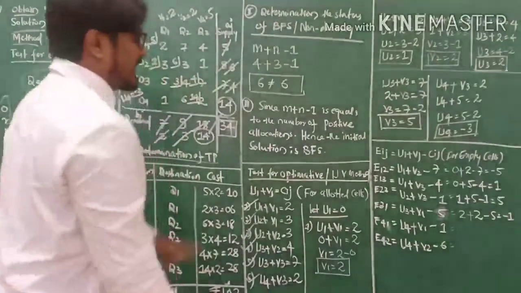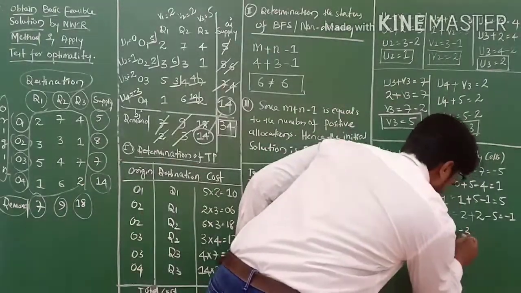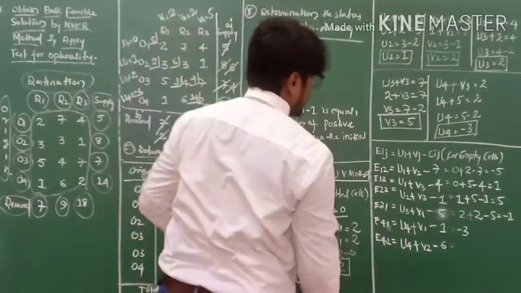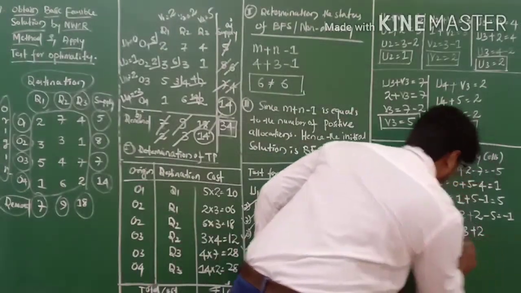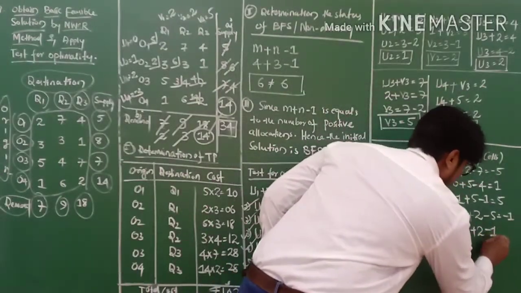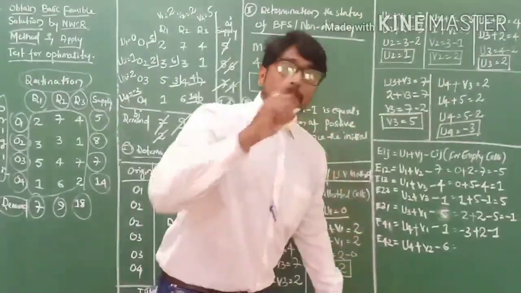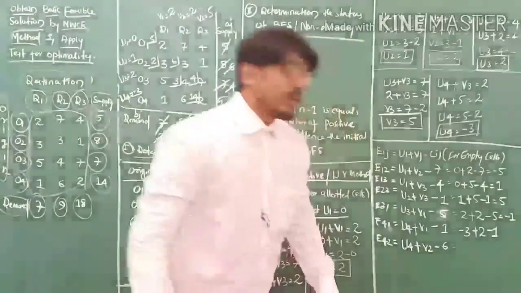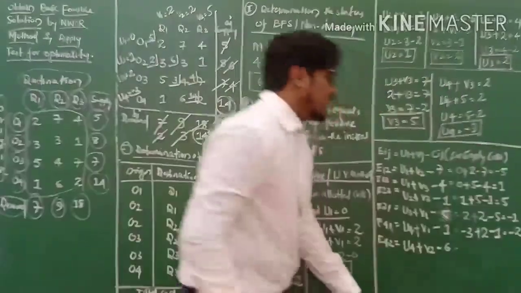Minus 1. The next one is U4. U4 is minus 3, my friends. So U4 is minus 3 and V1. V1 is plus 2, my friends. Plus 2, and here it is minus 1. So minus 3 plus 2 equals minus 1. Minus 1 minus 1 equals minus 2, my friends. It is minus 2. Right?